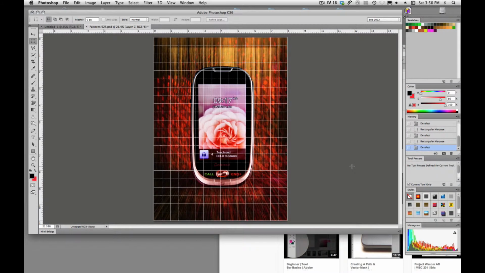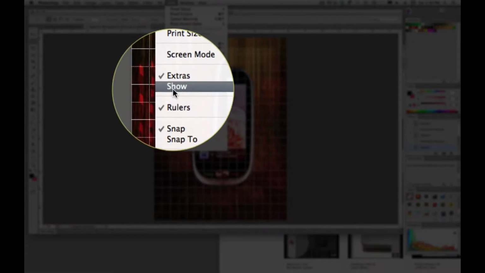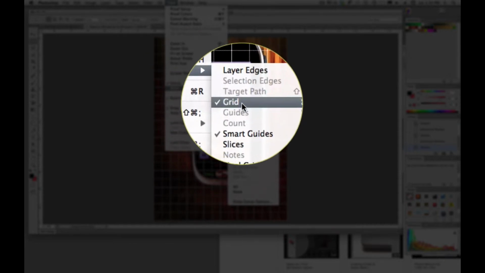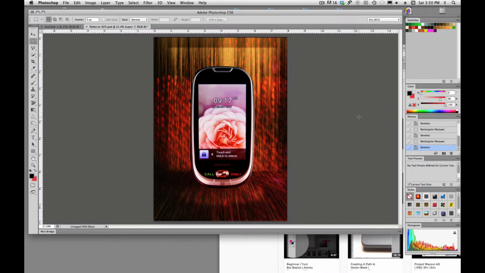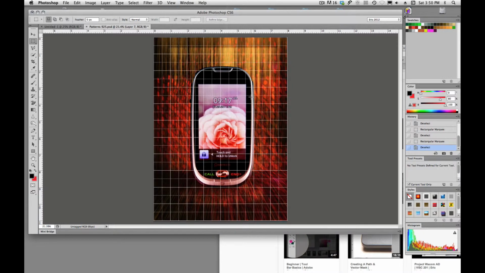In this short video tutorial, we're going to talk about the grid lines in Photoshop. And we can turn those on and turn those off. We just go up here to View, and we can pull down to Show, and we can choose to not show grid or check it to show grid. Alright, so that's how we turn it off. Show grid to turn it on.